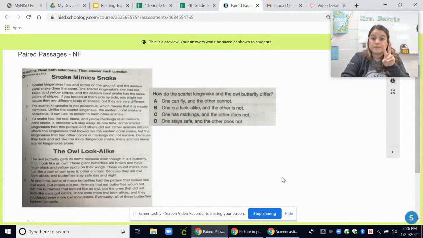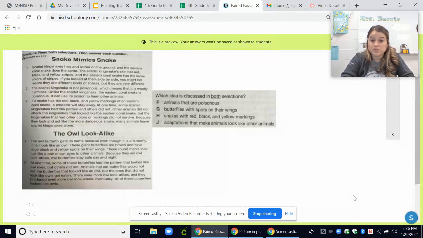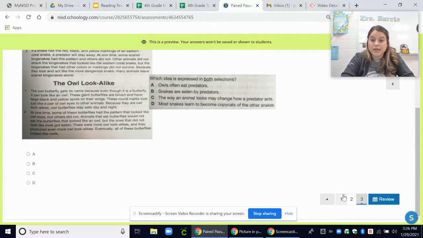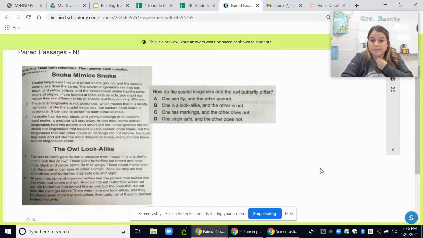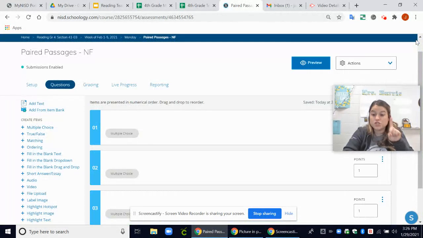You have 2 attempts. If you don't get higher than a 70 on the first one, you need to take it again. You have 2 attempts. So you'll read both of these passages, and just like we did together, you'll answer these questions. There's 3 questions, just like we did together. Remember first and third person. Okay, that's job number 1, the paired passages.